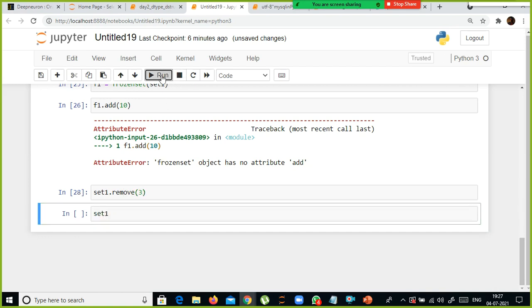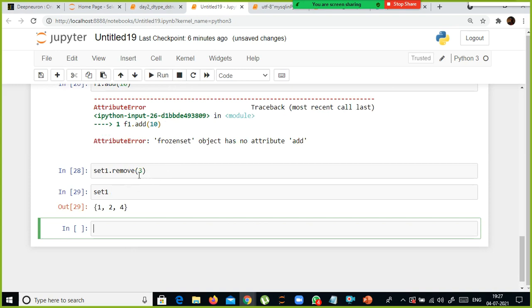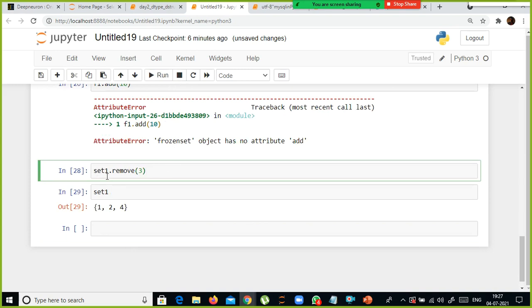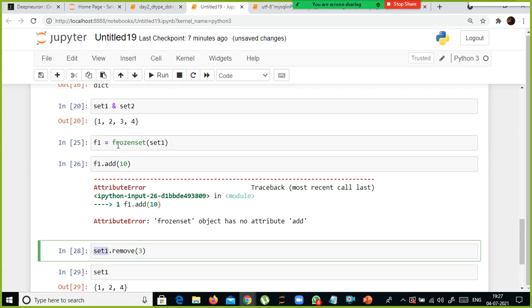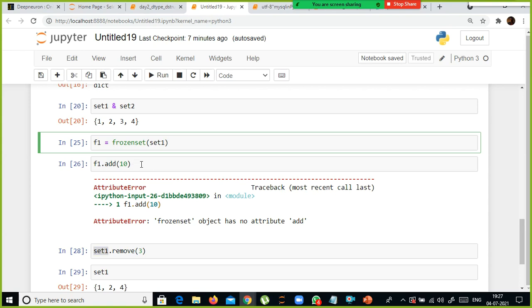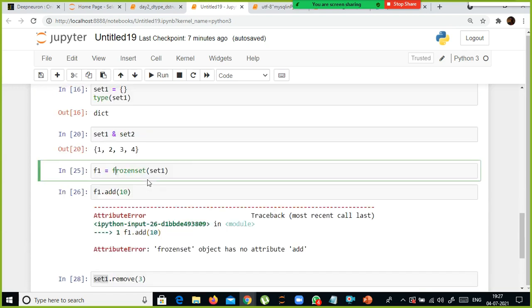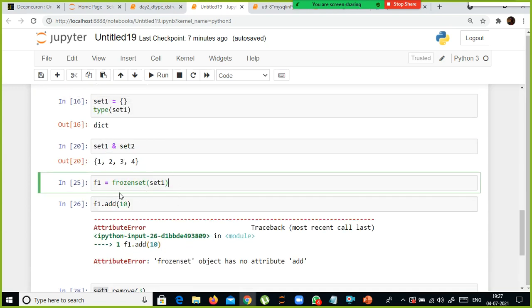Set 1, you can remove the values, because the traditional set is mutable. But if you want to make it immutable for security reasons, I don't want anybody to make changes, or include new values, or remove values, or update them, and they are also not supposed to do it, right? In that case, you need to convert your set into a frozen set.